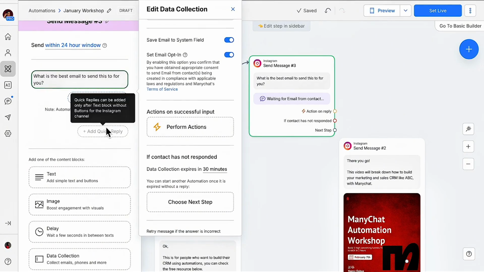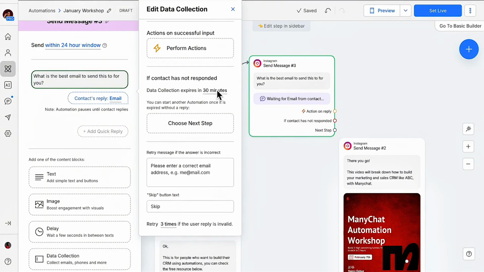And just go down. Expires in 30 minutes. You always want to change this thing. Listen, this is very important. You always want to change this thing because after 30 minutes, it will just time out. What if the person is not online? Do you understand? So you want to change this to 30 hours, all right? So it can run even when the person is not there.